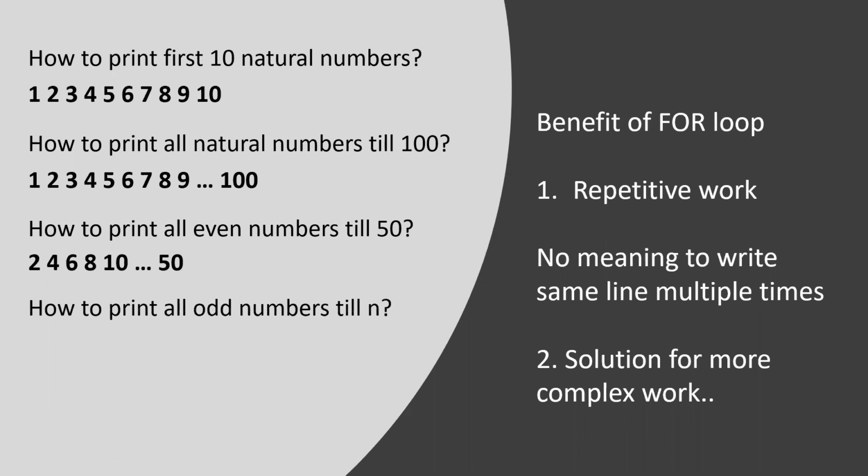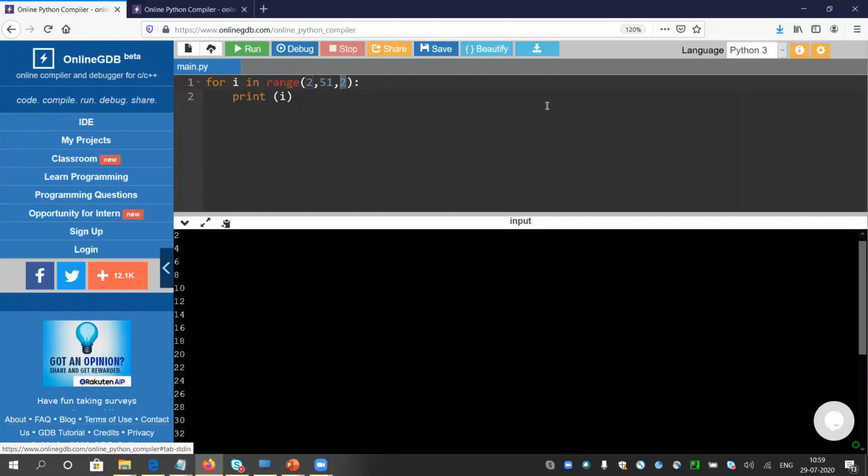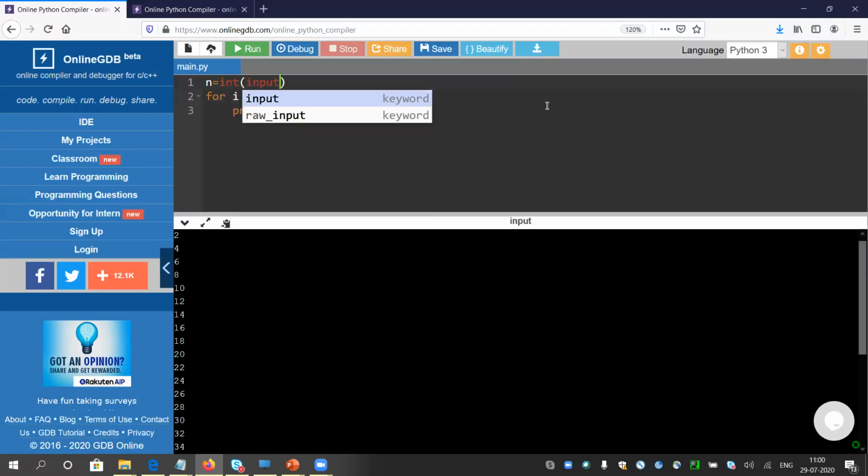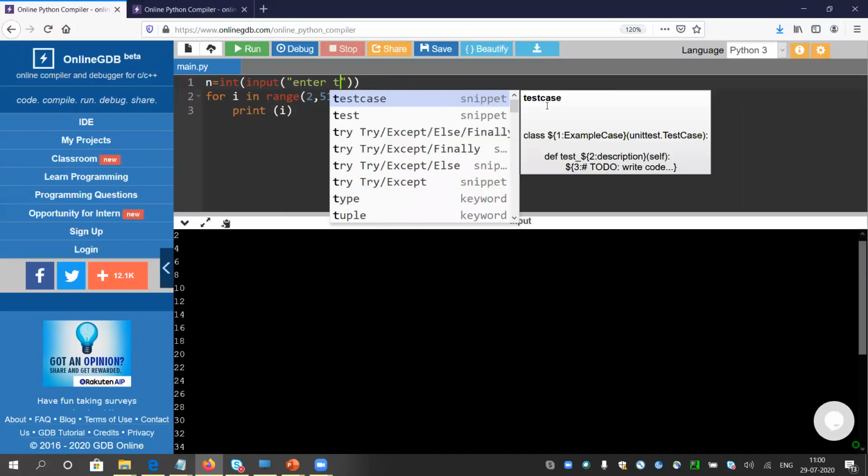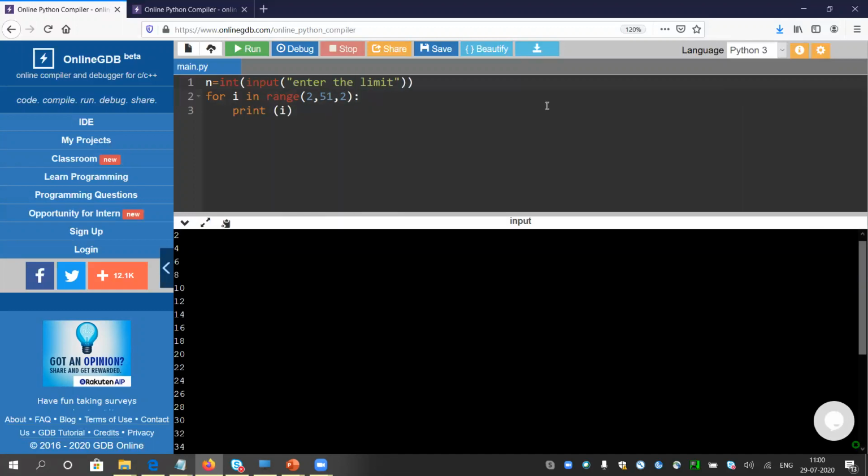How to print all odd numbers till n? Here n will be given by the user, so we do not know the range. So I will ask the user. I think you all know how to take input from the user, but if you do not know, this is the simple syntax. Enter the limit, I can say. The user will give a value and it will be stored inside n.